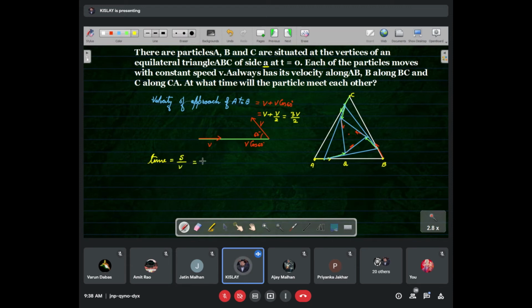Distance is A and velocity is 3V by 2. So this will be your answer. Any confusion? No, sir. In this time A and B will meet, which means C will also meet, because C is also maintaining the same condition.